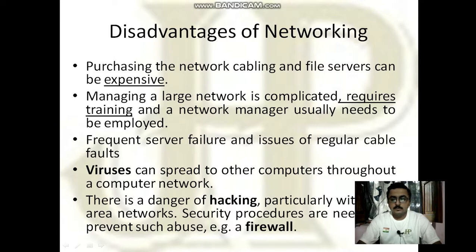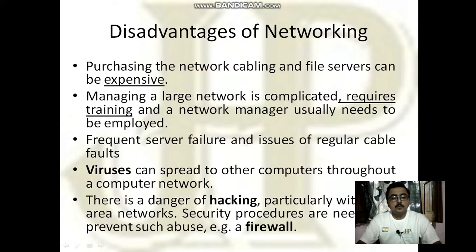For shorter use, it is not so convenient. Managing a large network is complicated. That's why it requires training, as well as a network manager usually needs to be employed. They have the knowledge about the networking and cabling.